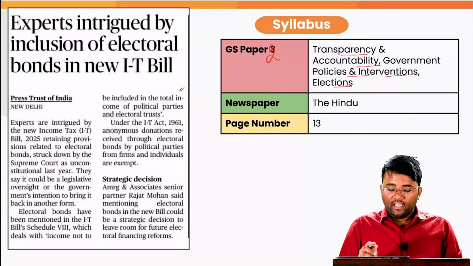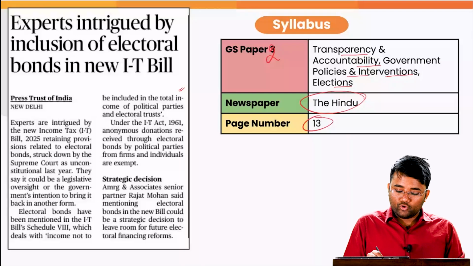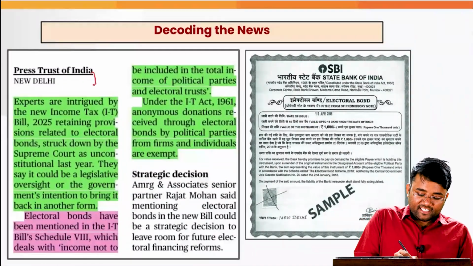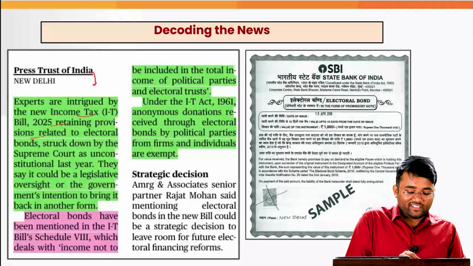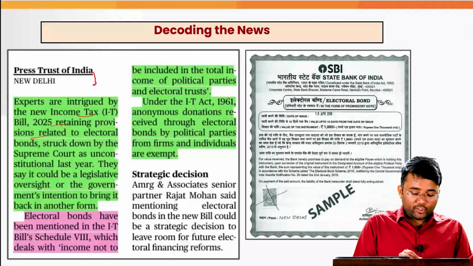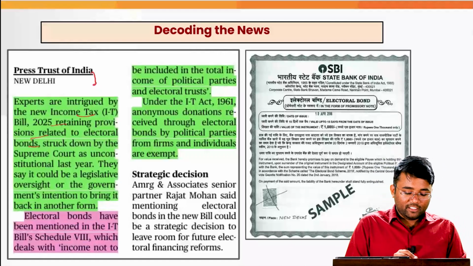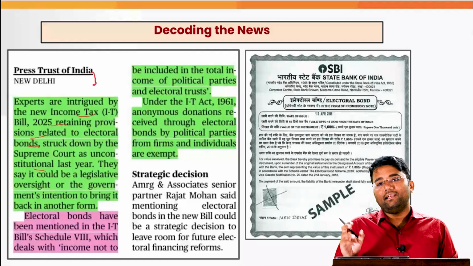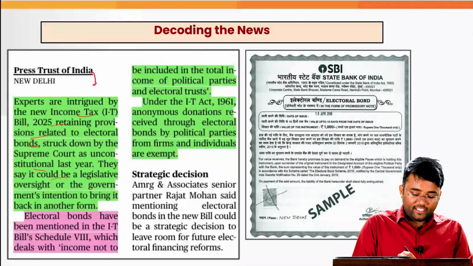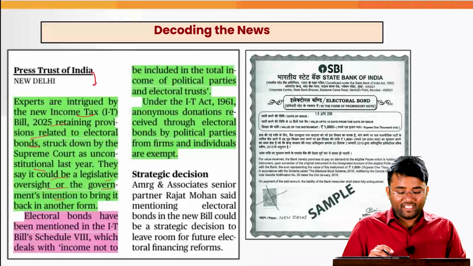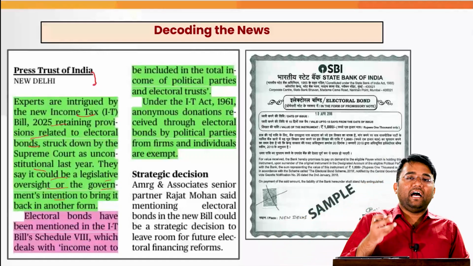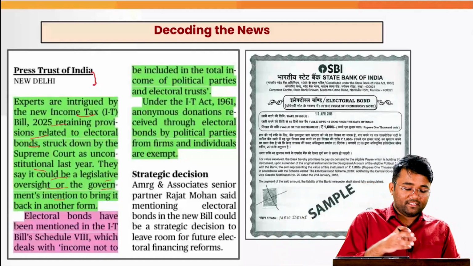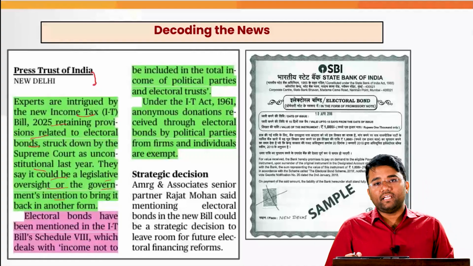and this has appeared in today's The Hindu, page number 13. So the experts are intrigued by the new Income Tax Bill 2025, which has retained the provisions of electoral bonds, which were struck down by the Supreme Court as unconstitutional last year, and they said it would be a legislative oversight or the government's intention to bring this electoral bond in another form, and that is the reason for the reference to electoral bond in this particular income tax bill.